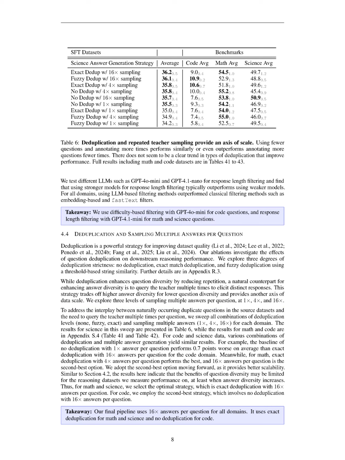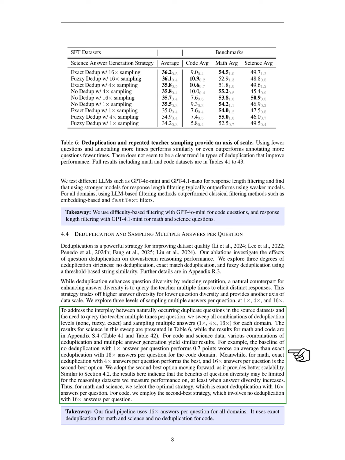Section Summary. In this section, we explore the effectiveness of mixing question sources and find that using at most two high-quality sources yields the best performance, with a 5% accuracy increase compared to using 16 strategies. We also investigate various question filtering methods, concluding that difficulty-based and response length filtering significantly improve dataset quality, while deduplication and sampling multiple answers enhance answer diversity, with optimal strategies identified for different domains.